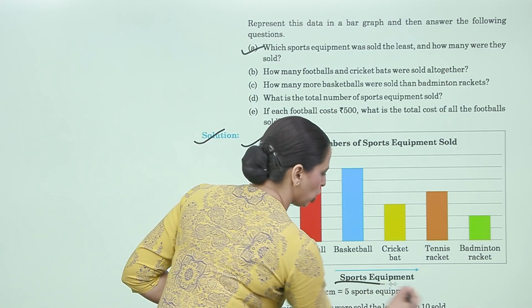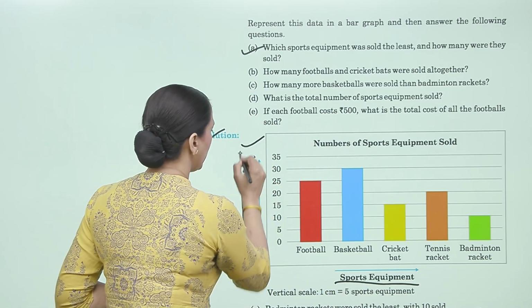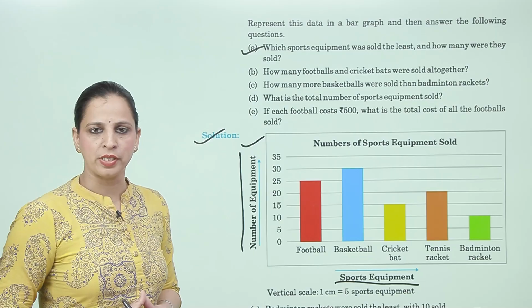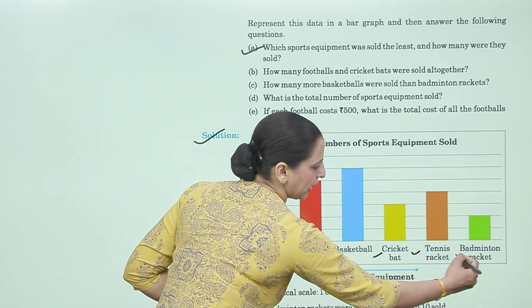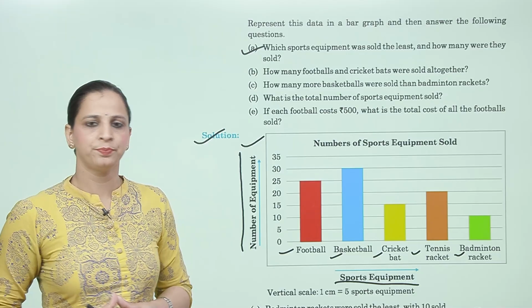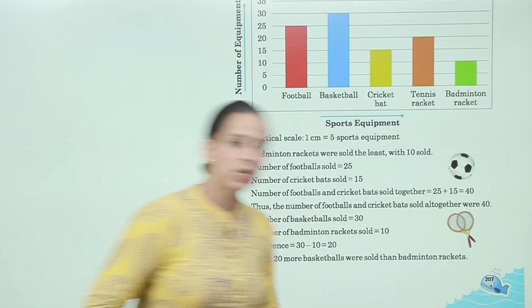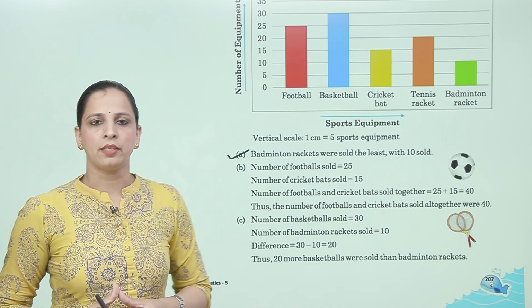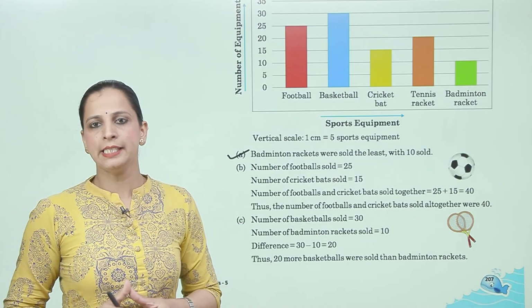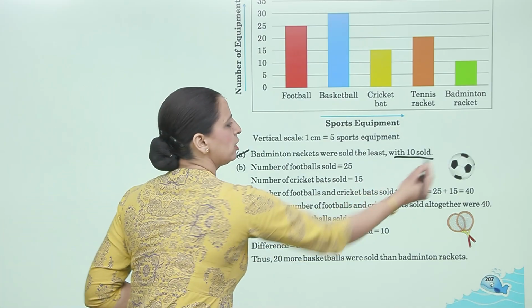This is the sports equipment on the x-axis and this is the number of equipment. Football, basketball, cricket bat, tennis racket and badminton racket. Now, A: Badminton rackets were sold the least with 10 sold.